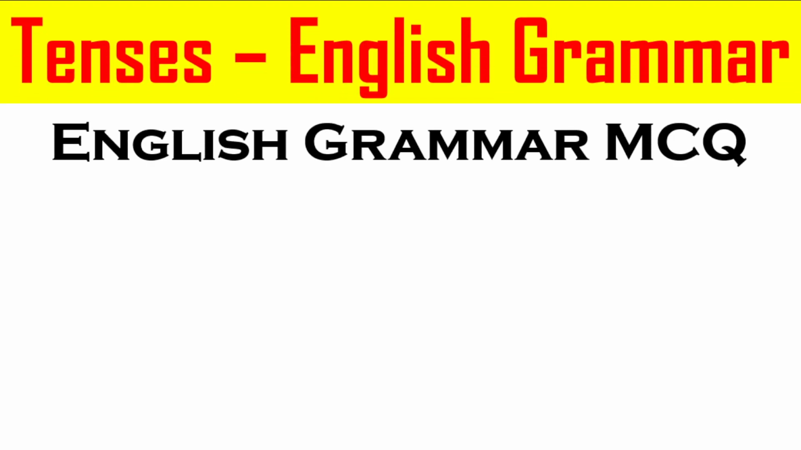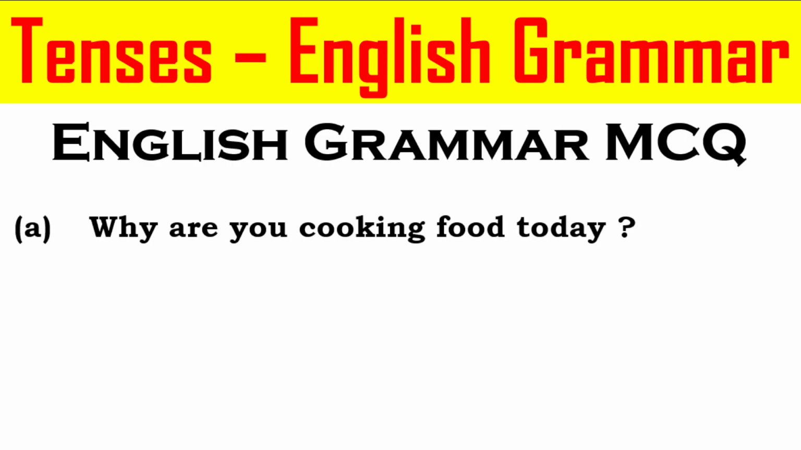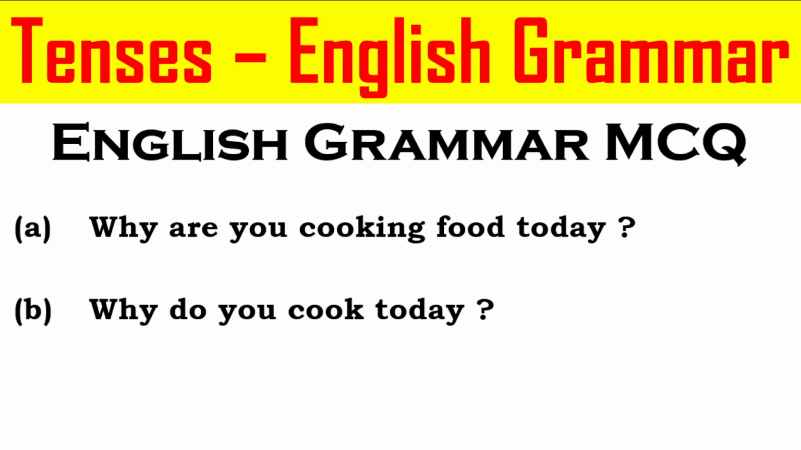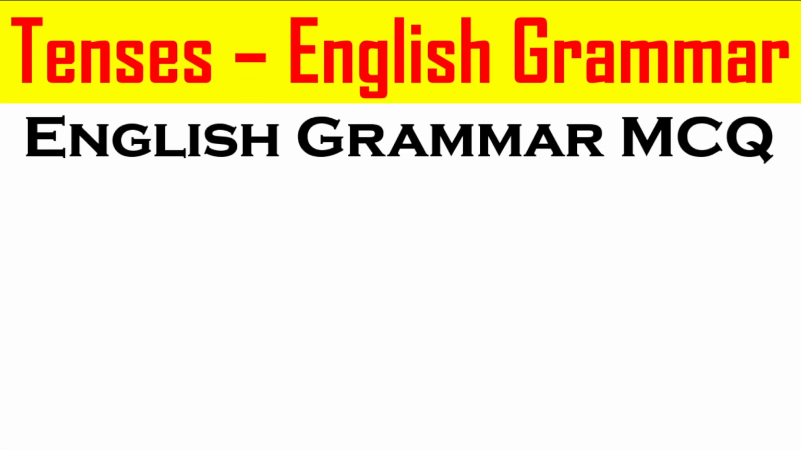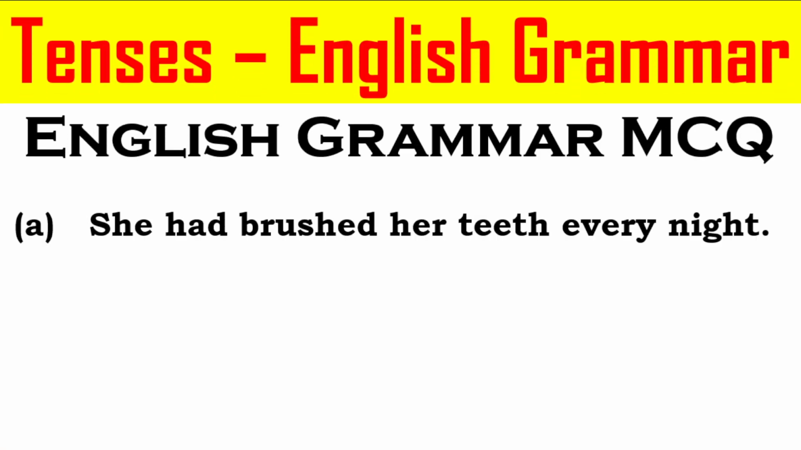Let's learn English grammar MCQ question number 2. Option A. Why are you cooking food today? Option B. Why do you cook today? Option C. Why have you been cooking food today? And the correct answer to this particular question based on the rules of English grammar is why are you cooking food today?